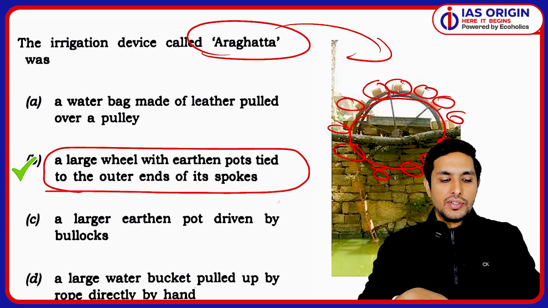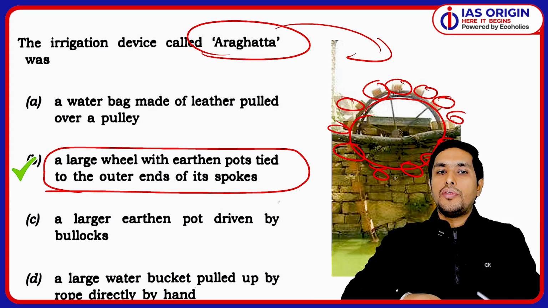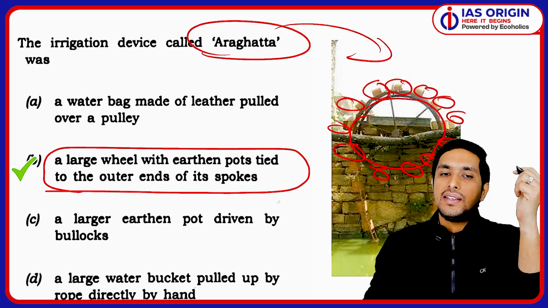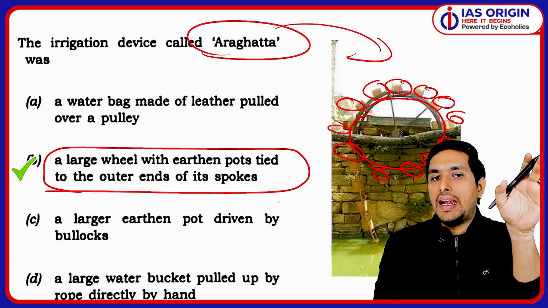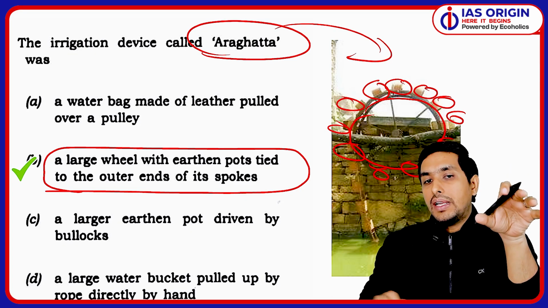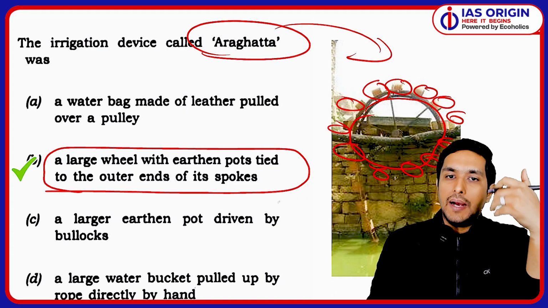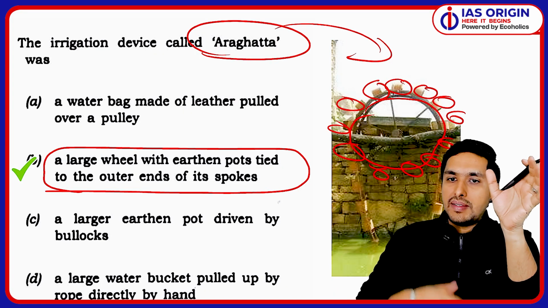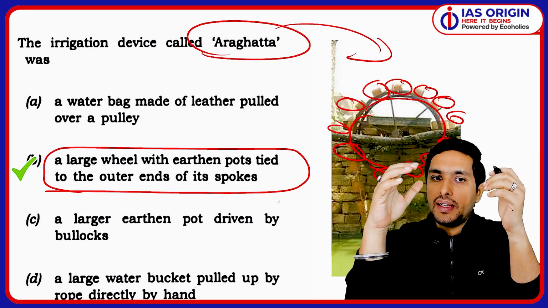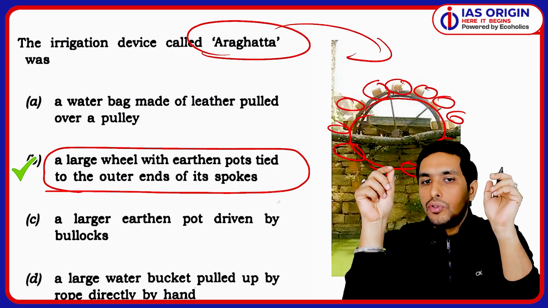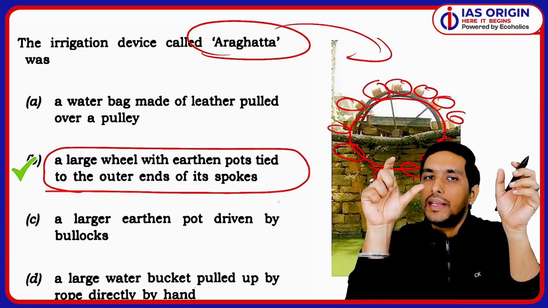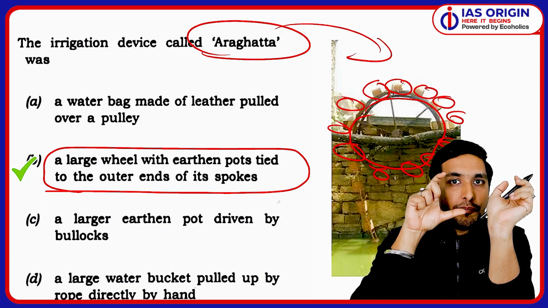And whenever such questions come, let me tell you one thing. Irrigation has always been very important when we talk about agriculture. You don't need to go into the nitty-gritties, but when we talk about Arghat, it's a blend of two words, ara and ghat. Here it relates to the pot only. Ara basically means toggled, and ghata means the pot. So in Arghat, that pot becomes very important.